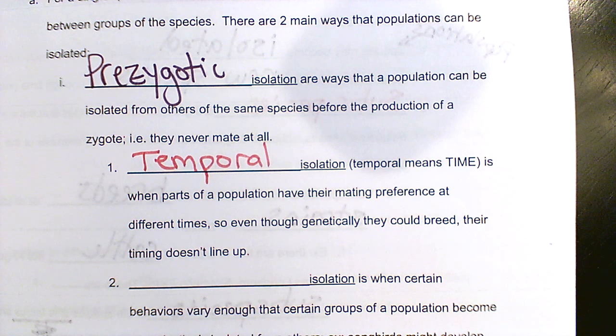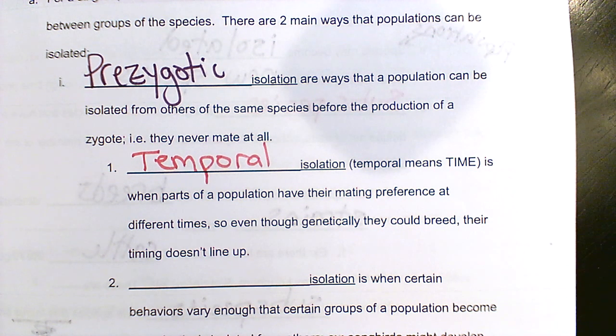A lot of times this has to do with individual preference that gets compounded over time. Maybe within a certain species of birds, some like to wake up earlier in the morning, and some like to sleep in a little later. As human beings, that would make sense to us. Those birds that are up earlier interact with each other, and those that stay up later interact with each other. They might not be active at the same time, and if they're not active at the same time, they're probably not going to be mating with each other either.